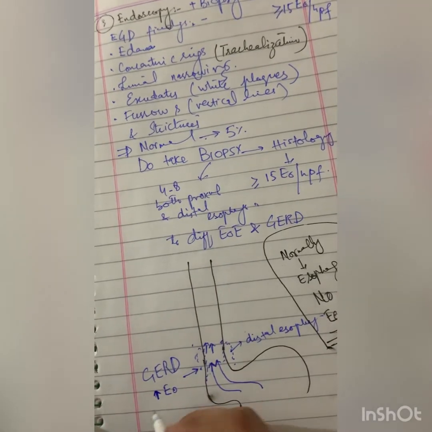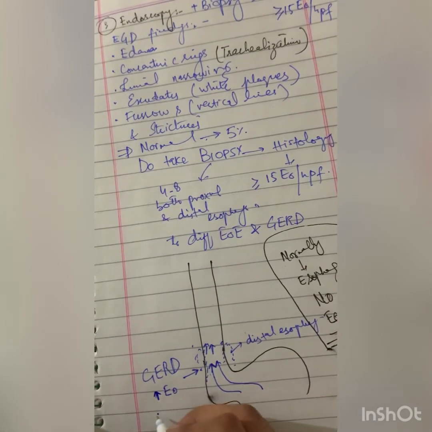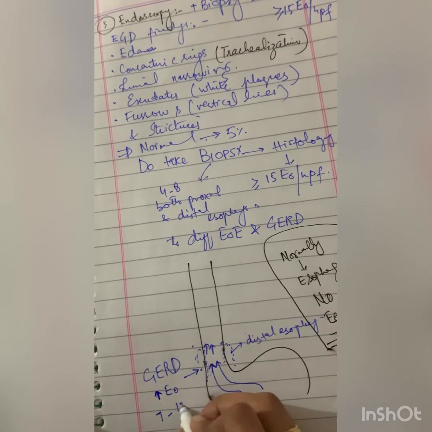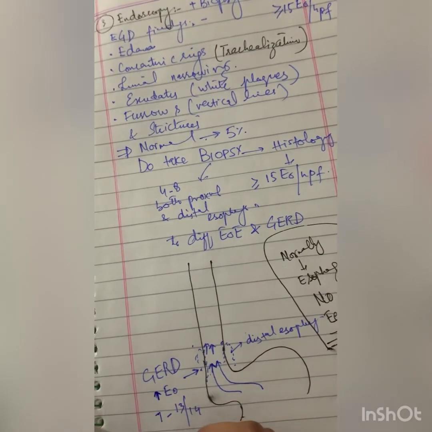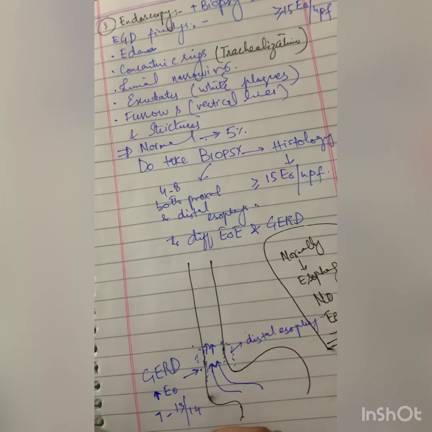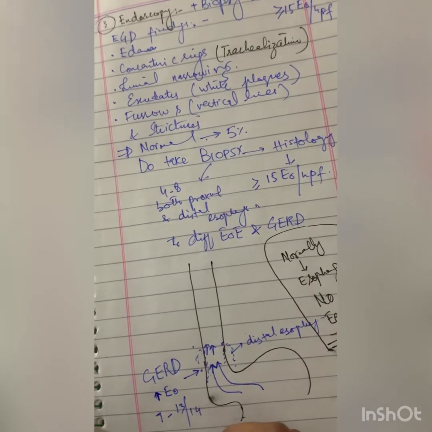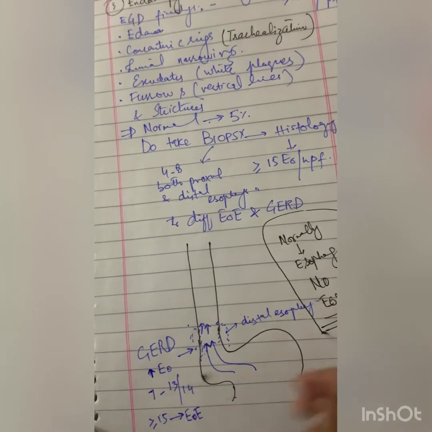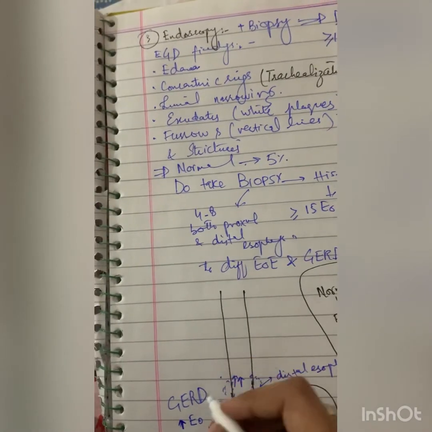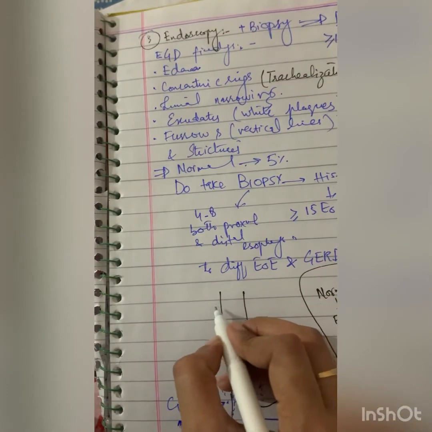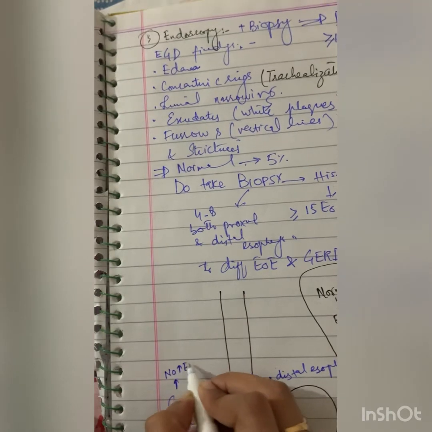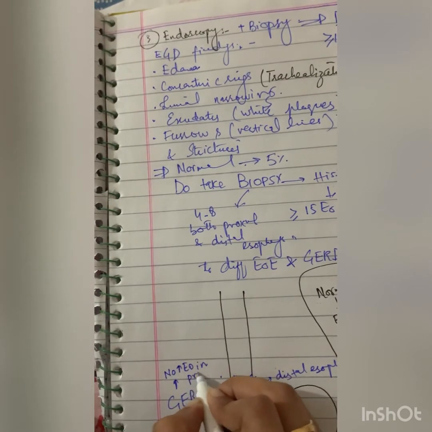and if we count them, then they are mainly between 7 to say 13 or 14. But if they are 15 or more than 15, then the diagnosis is most probably EOE. And in the case of GERD, there are no increased eosinophils in the proximal part of the esophagus.